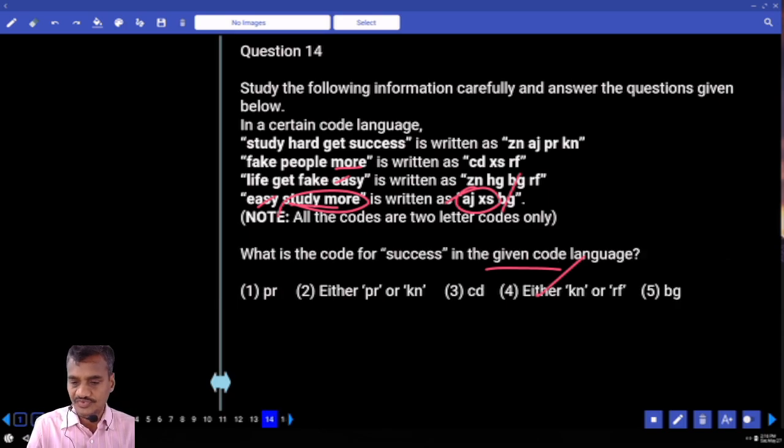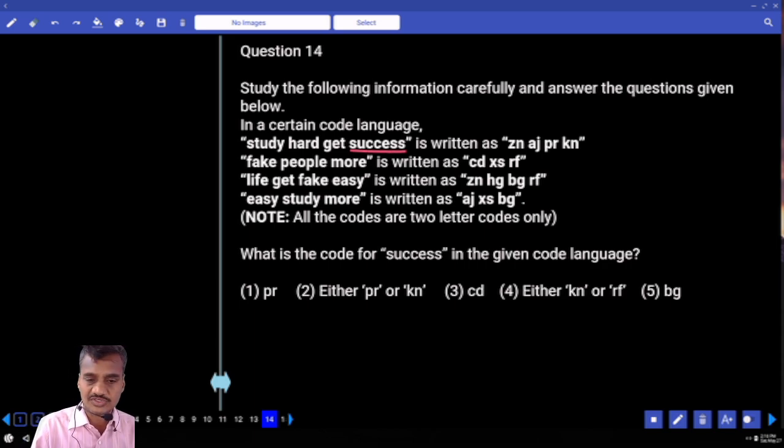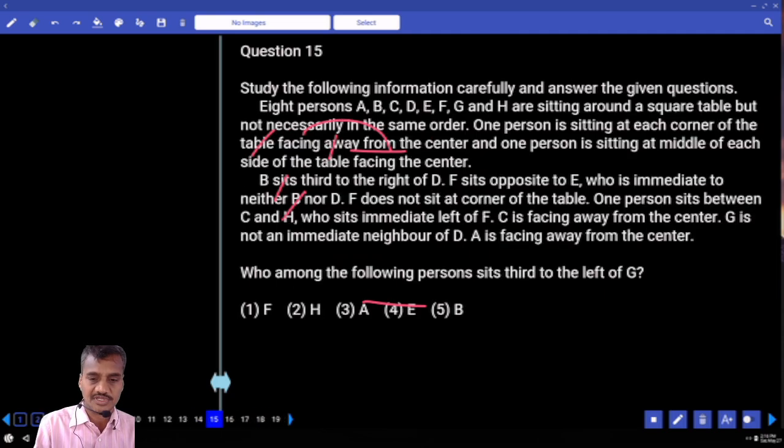Then what is the code for success? Now this is where the success is, in the first statement. Now study hard and get. Now study is common between these 2. And next one, hard and get is common. And 2 words are common, so 2 codes will be common. Obviously the remaining 2 will be left over. And what are the remaining 2 that are left over here? PR and KN, isn't it? And so what is the code? PRKN, choice 2, question number 14.